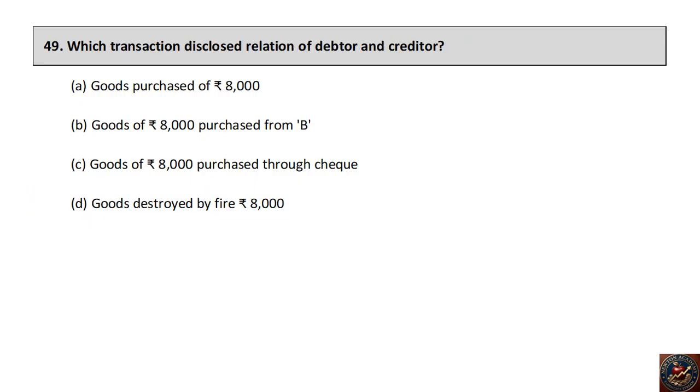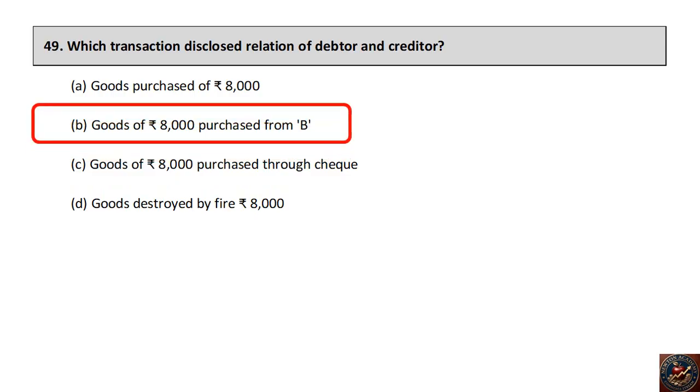Which transaction discloses the relation of debtor and creditor? Goods purchased of 8,000 rupees. Goods of 8,000 rupees purchased from B. Goods of 8,000 rupees purchased through check. Goods destroyed by fire 8,000 rupees. The right answer is goods of 8,000 rupees purchased from B.